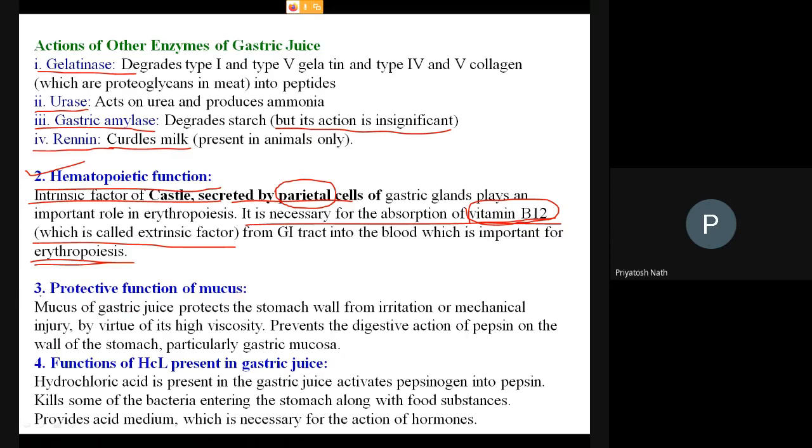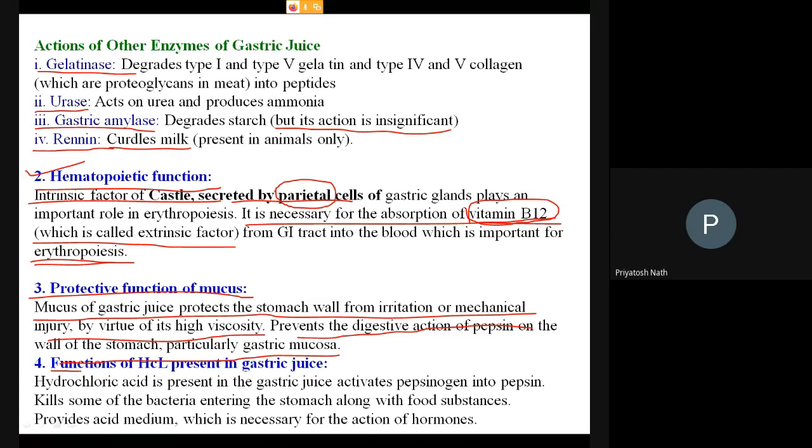Now come to the protective function. The mucus of the gastric juice protects the stomach wall from irritation and mechanical injury by virtue of its high viscosity. It prevents the digestive action of the pepsin on the wall of the stomach, particularly the gastric mucosa. So this is the protective function. Protective function means this helps in preventing the self digestion of the stomach.